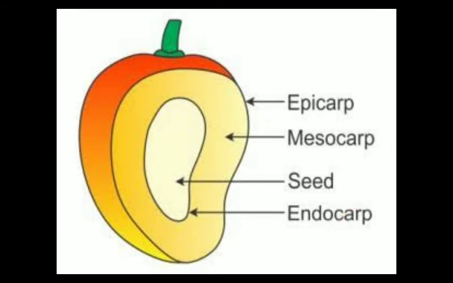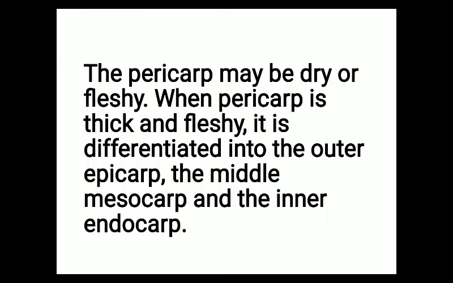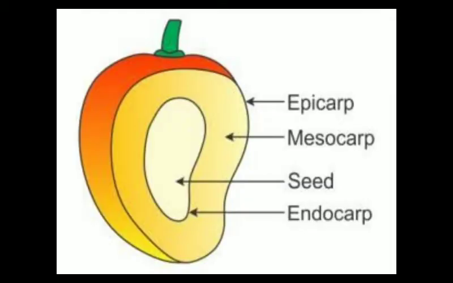So what are the different parts of pericarp? In fleshy fruit, the fruit which possesses the fleshy pericarp, this pericarp is divided into three different parts, that is epicarp, the middle mesocarp, and the inner one is endocarp, and it is commonly seen in case of mango plant.